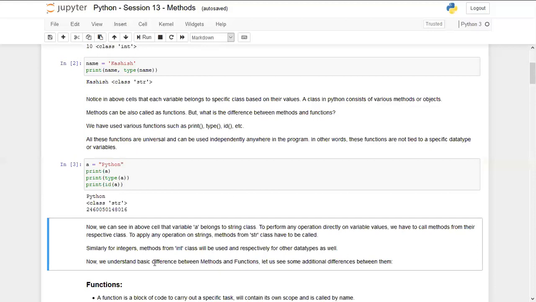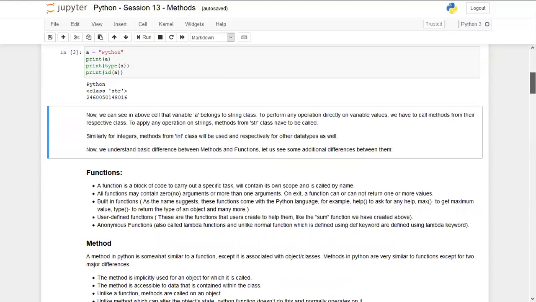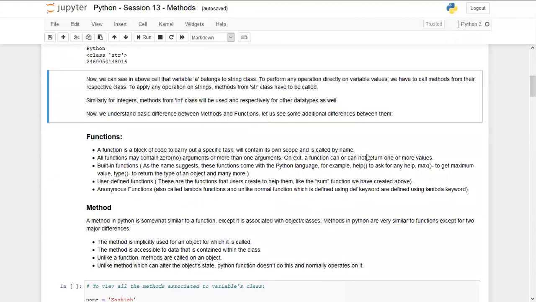Now we understand the basic difference between methods and functions. Let us see some additional differences between them. There are so many differences between functions and methods, and I will try to explain most of them. As I've already told, a function is a block of code to carry out a specific task, and it will contain its own scope and is called by its name.